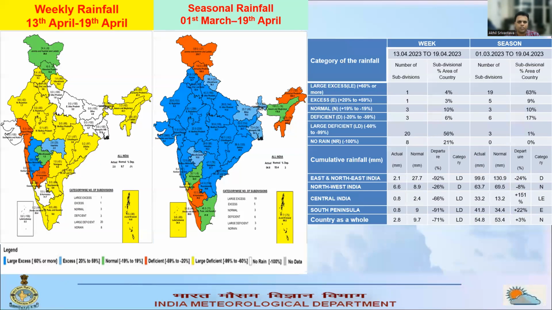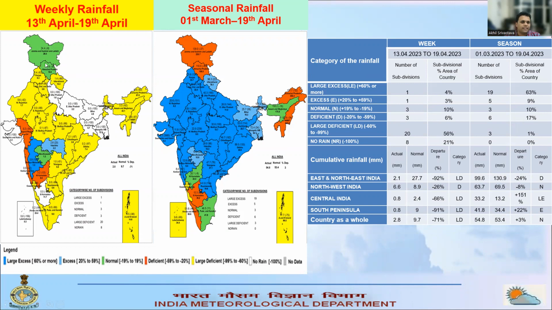If you talk about the rainfall situation over the country, then on my left-hand side, this is the map which is showing the rainfall during the week, that is from 13th of April to 19th of April, and on the right-hand side, showing the seasonal rainfall that is starting from 1st of March to 19th of April. The yellow subdivisions are showing the regions with large deficiency of rainfall, that is, rainfall departure was more than -60%.